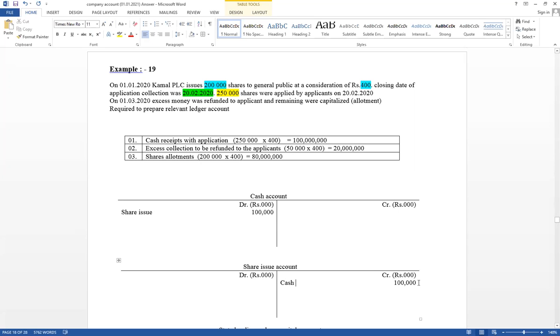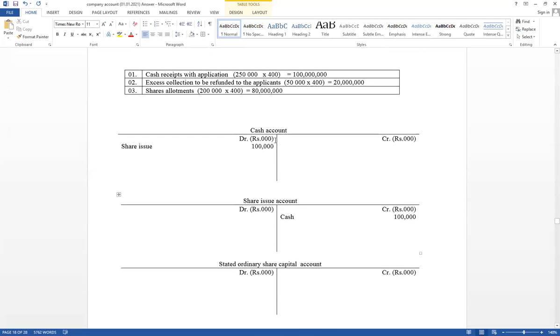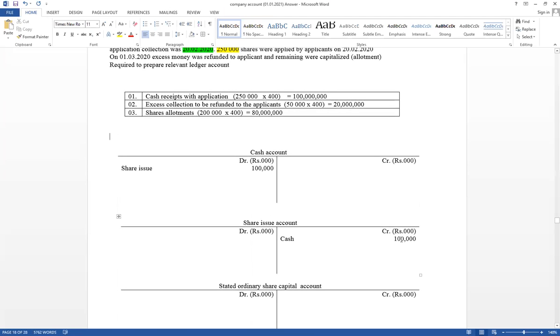In the MCQ paper, they ask for the double entry to record cash received with application. Cash account debit, share issue account credit. You have to prepare 3 ledger accounts: cash account, share issue account, stated ordinary share capital. In the MCQ paper, you have to know how to write the double entry. First one, cash received with application.